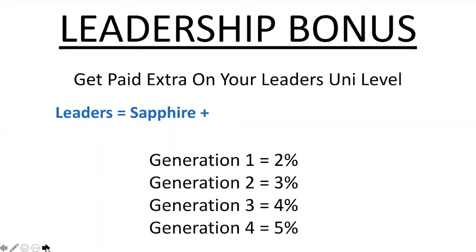So understand this. Imagine in 5 years' time, when you've got 100 leaders on your generation 4 alone, that's a mixture of rubies and black diamonds and emeralds and sapphires, leaders plus, right? And you're getting paid 5% of their total residual income volume for the uni level on top of the uni level itself.